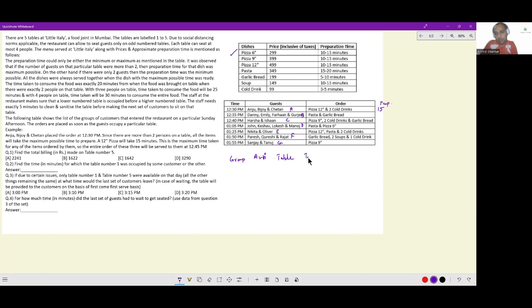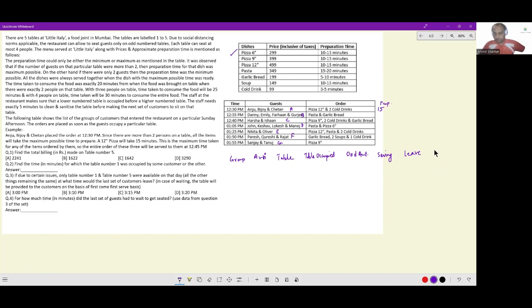Then table occupied time. When are they occupying the table? Then the order amount. What is the bill that they end up with? Then serving time. What time do they get their food? Then they leave at what time? Because after the food is served, they will take 20 minutes, 25 minutes, or 30 minutes to complete their meal.